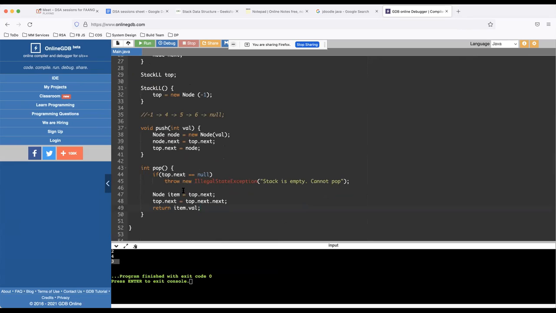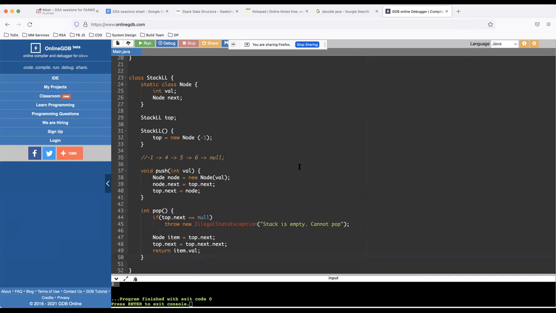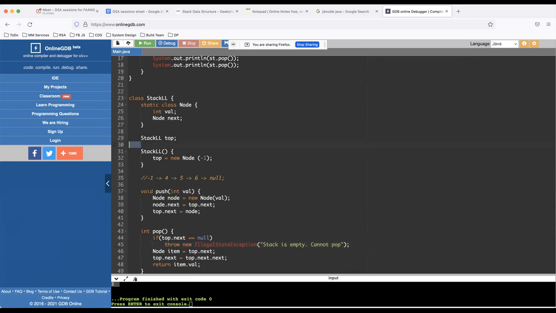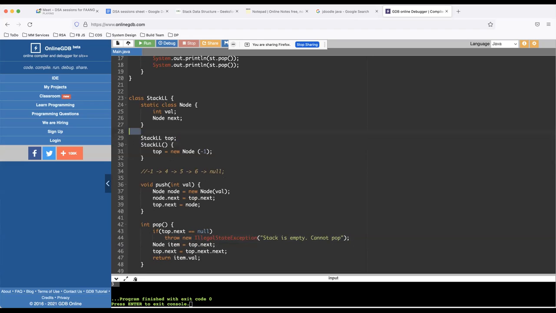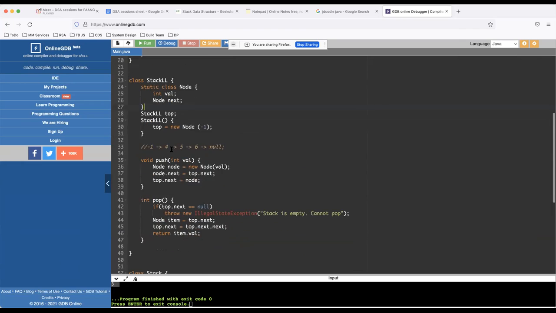and then I can return item dot val. Does this make sense? Yes, no. Is it clear, or is there some confusion? Yes, it's clear. Okay, so this is a straightforward implementation.